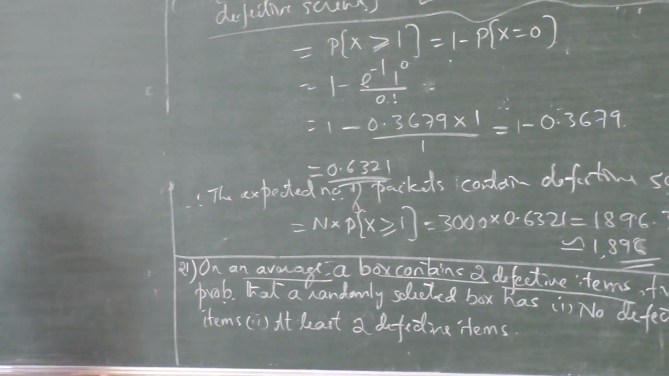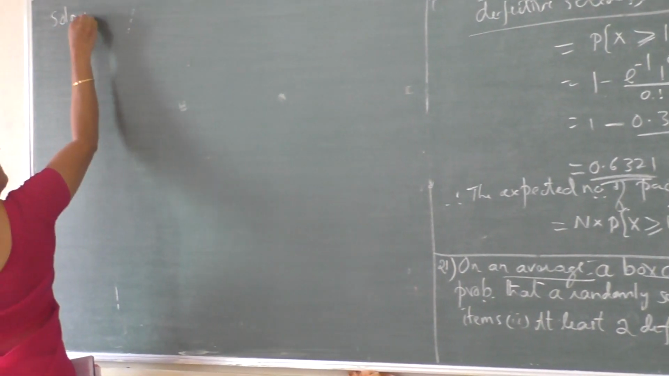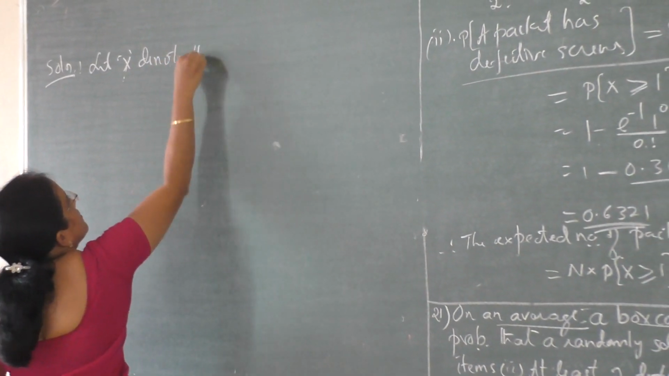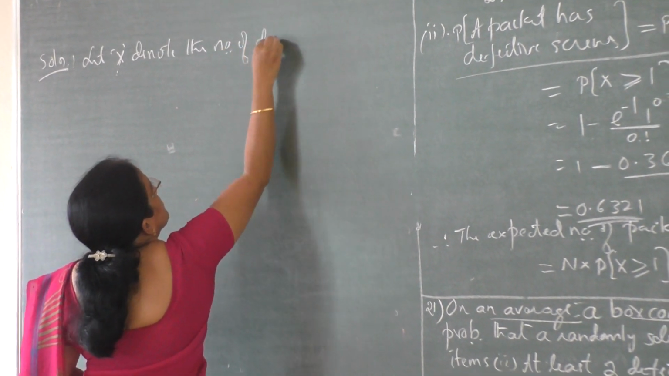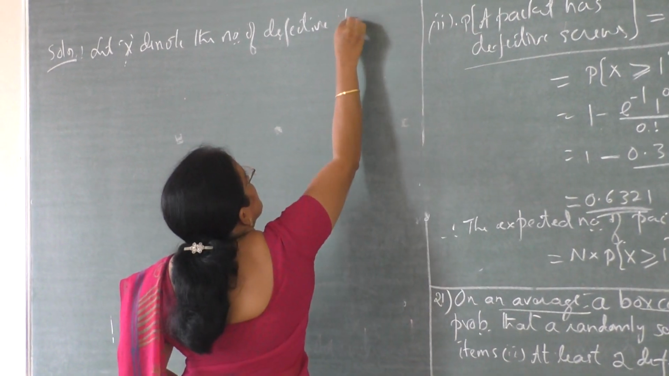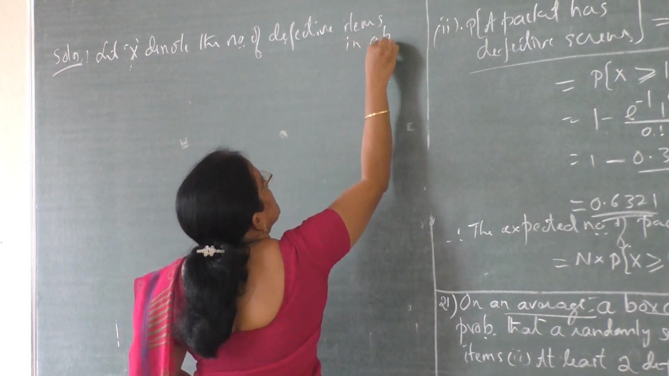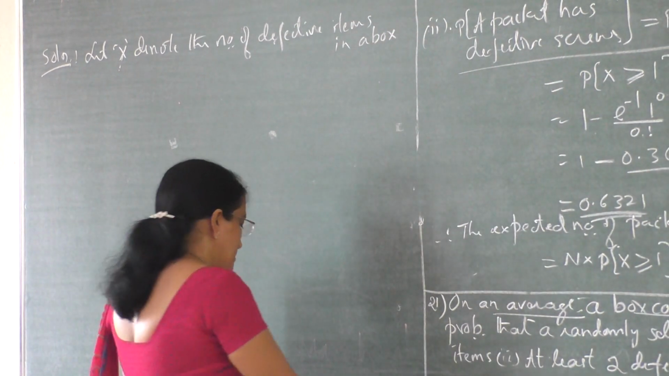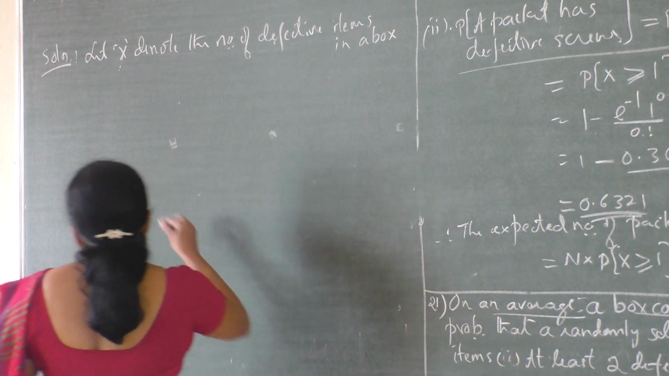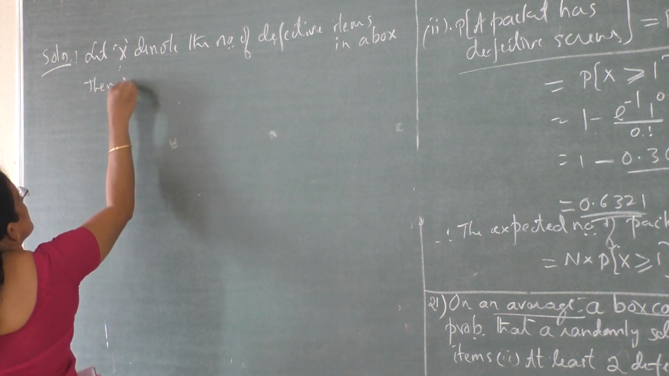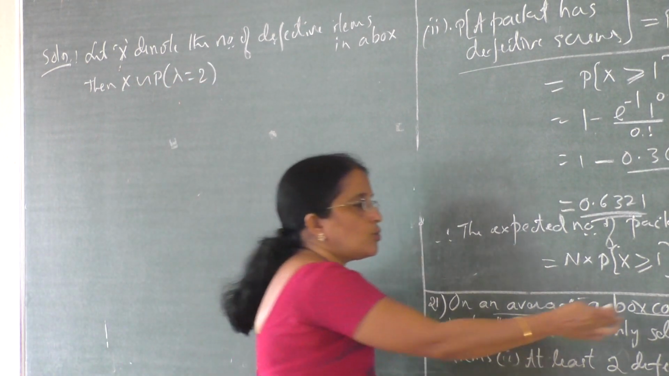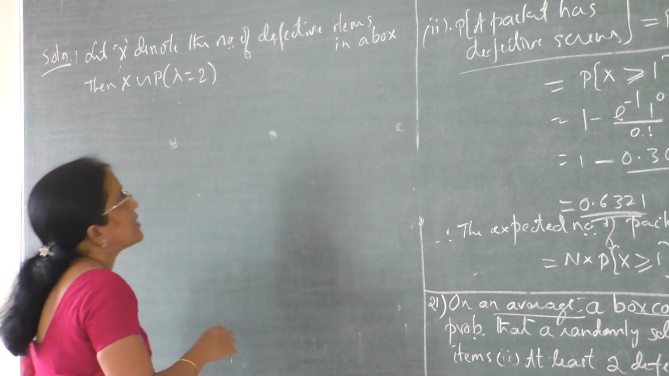We can define this as: let X denote the number of defective items in a box. Then X follows Poisson with lambda equal to 2. Why? There are 2 defective items on an average, so lambda equal to 2.